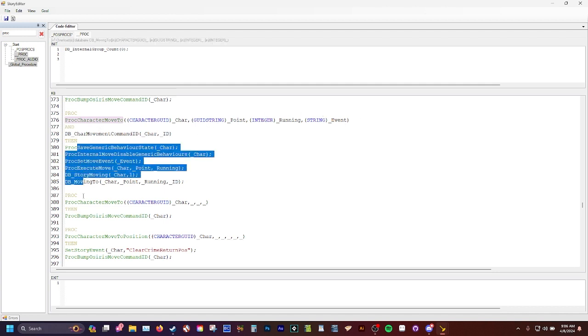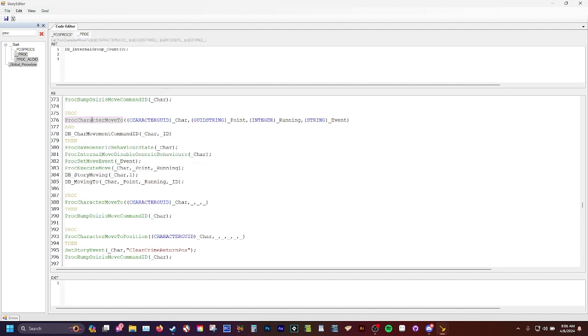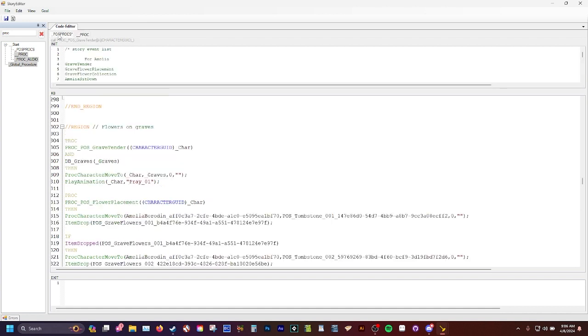And then you just have a list of things that you want to happen when this proc is fired in another then statement. Anyways, I hope this kind of cleared things up. This is more of a general understanding of how procs work. It's up to you to really explore this.